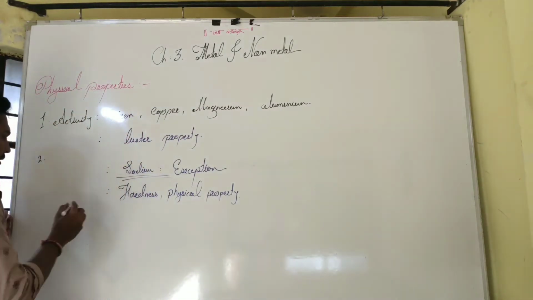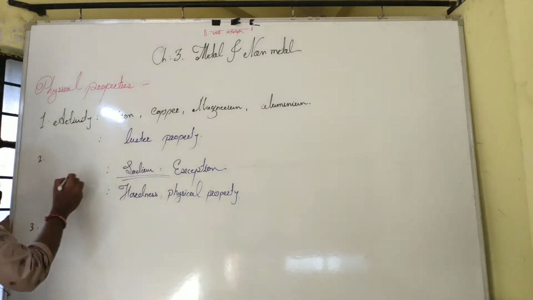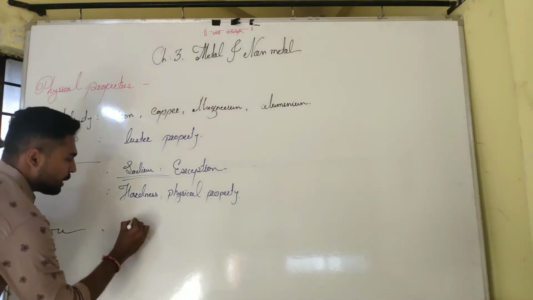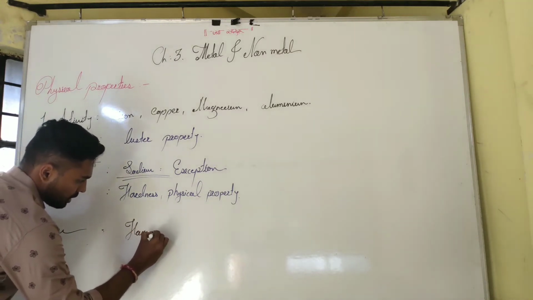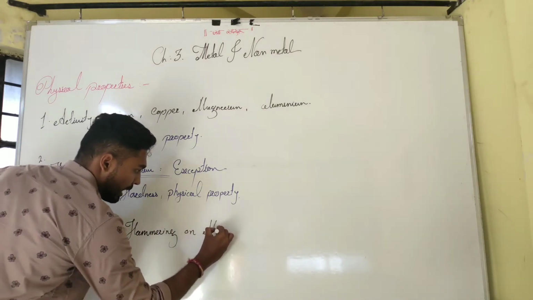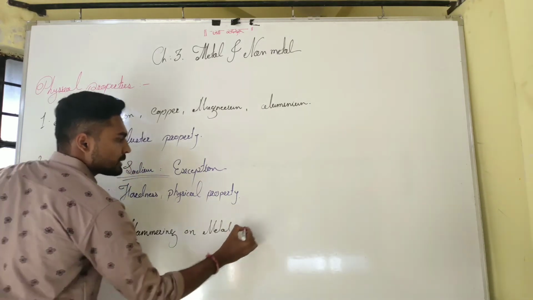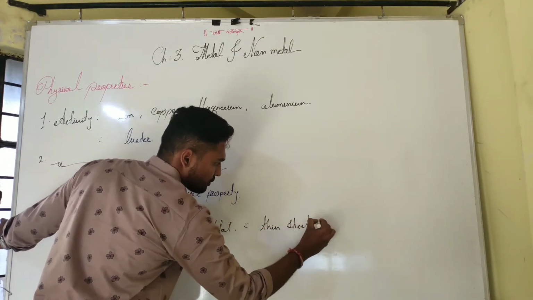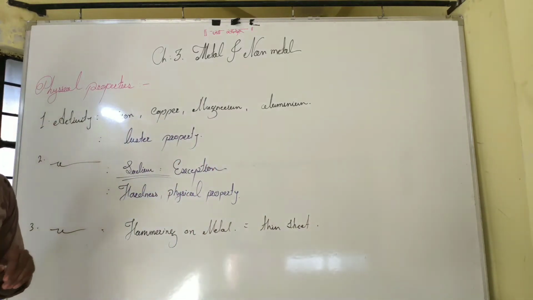Just look here. It's activity number 3. In activity number 3, we have to hammer a metal, and while hammering, it forms a thin sheet.